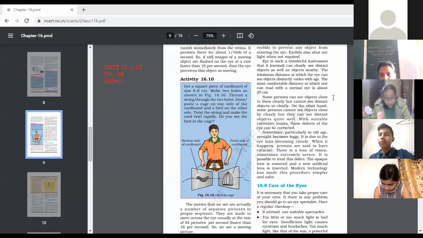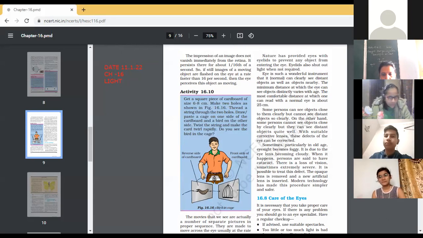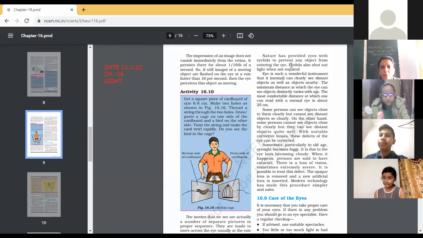Now, a few of the things we need to keep in mind, that is how to take care of the eye. But before that, one paragraph is left. Let's read this paragraph and continue with the next part. So Chaitanya, continue with the paragraph.